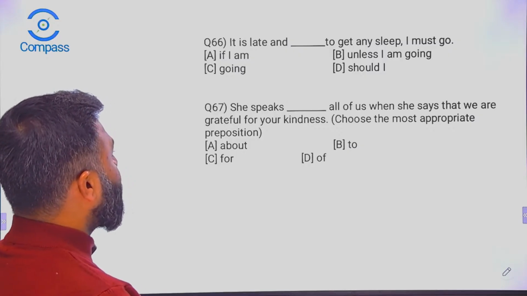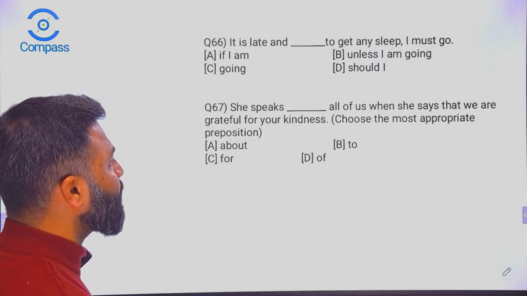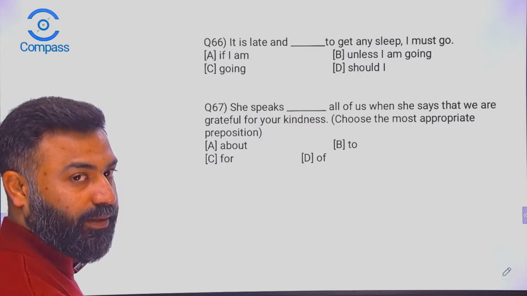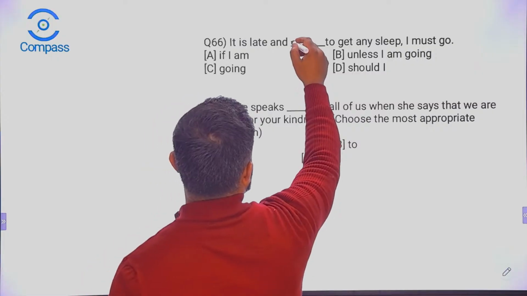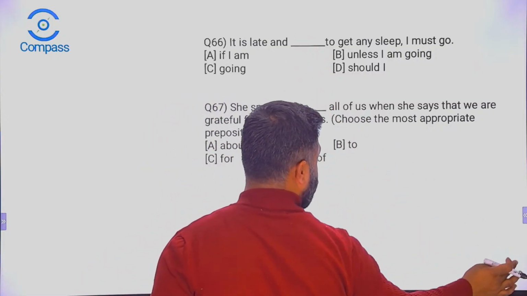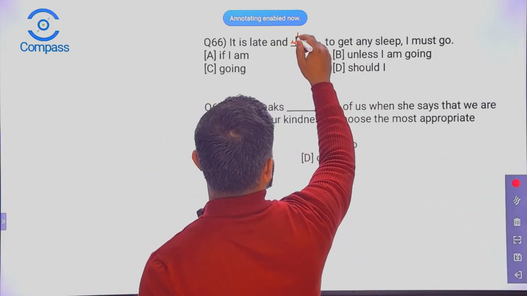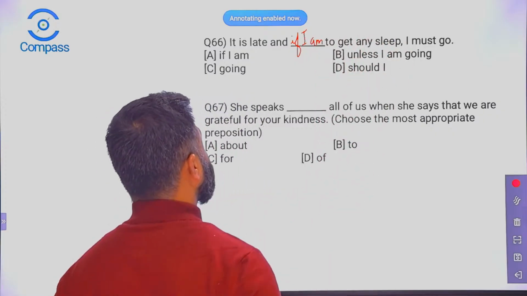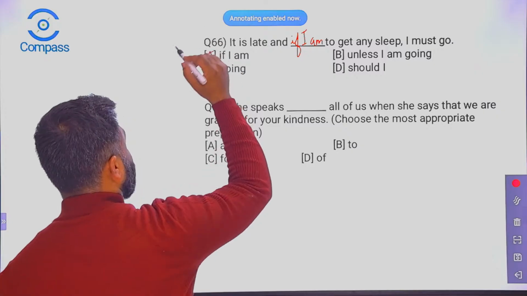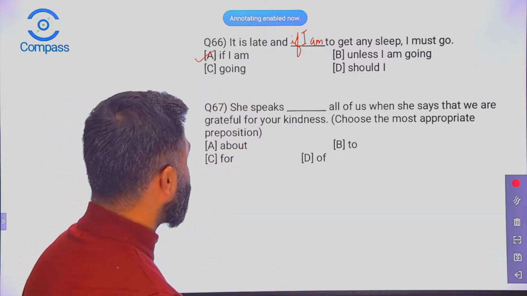It is late and dash to get any sleep, I must go. What do you think? What should I write down here? It is late, and if I am to get any sleep, I must go. So the right option is A. That's the right option.